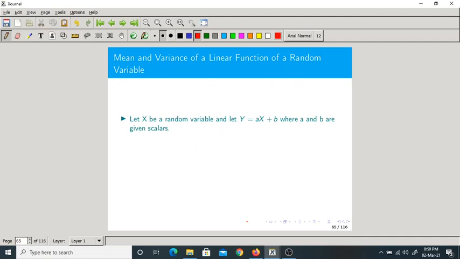Now we'll see some other topics. Mean and variance of a linear function of a random variable. I told you in the previous classes, random variable y is a linear function of random variable x. I am talking about linear functions only, in this form: y equal to some constant a into x plus some other constant b. A and b are scalars, or some constants. Now, can you tell me what is the expectation of this random variable y and what is the variance of this random variable y?